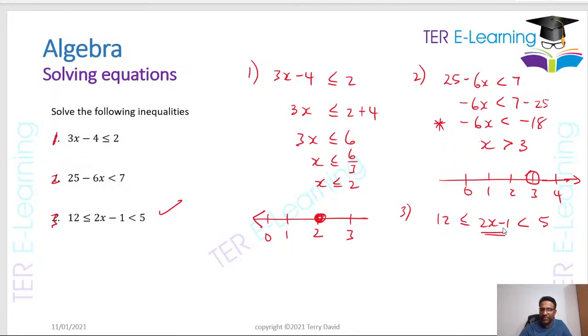So in order to get rid of that -1, you're going to add 1 to every single part of this equation here. So that's my first step. I'm going to add 1. So therefore, this is going to be 12 plus 1 less than or equal to -1 plus 1, which gives me 0. So all I'm going to have in the middle now is 2x. And this is going to be 5 plus 1, right? So therefore, this is 6. This here is 2x. And this here is also 6, right?